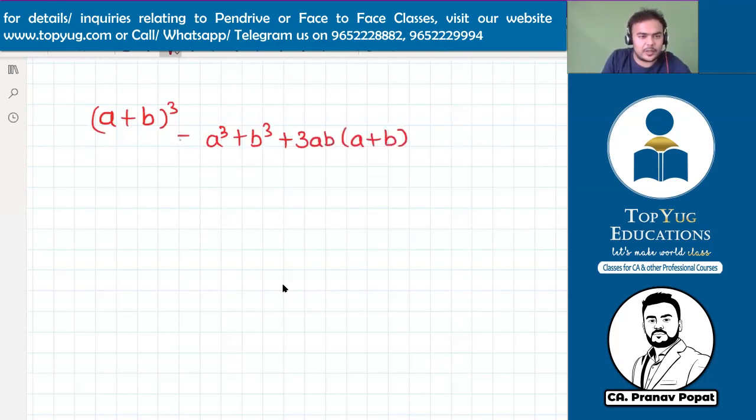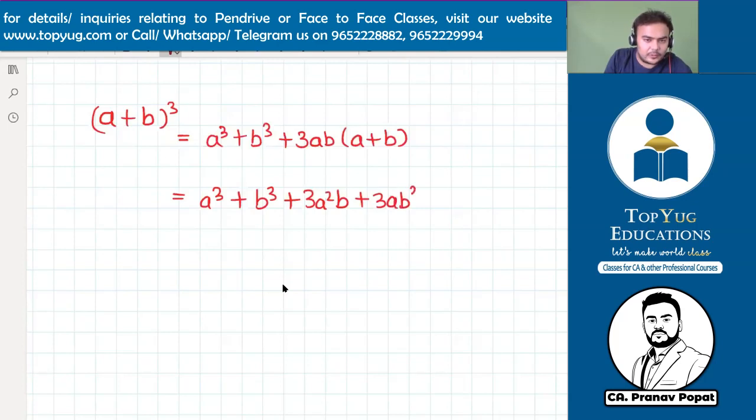This is the basic formula that should be used everywhere. You can also open this formula like this: a cube plus b cube plus 3a square b plus 3ab square.